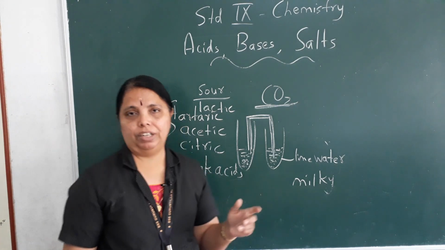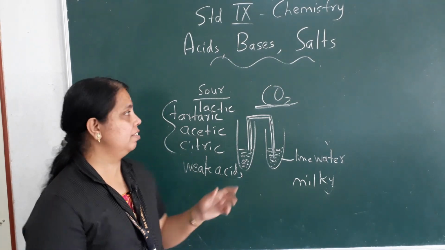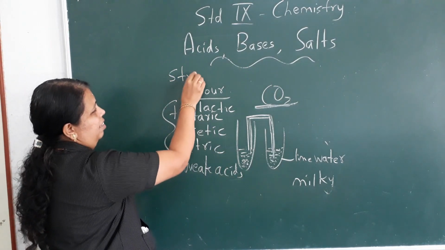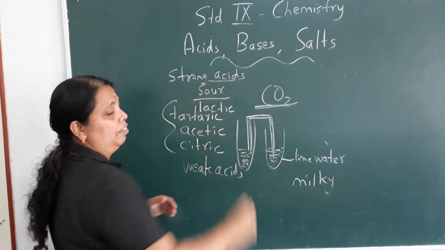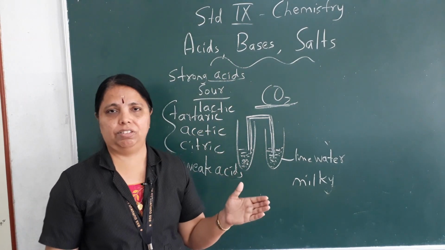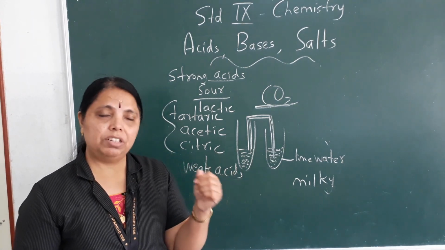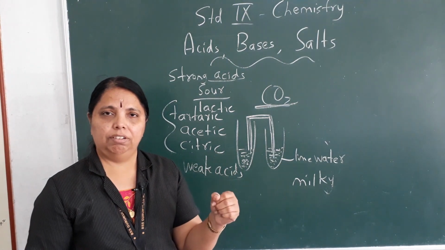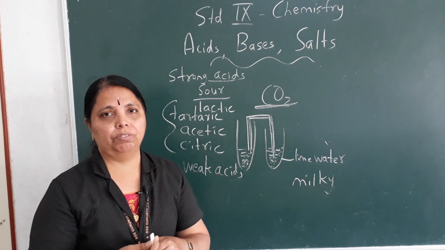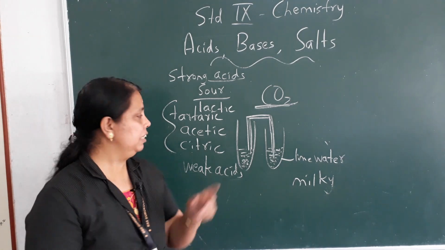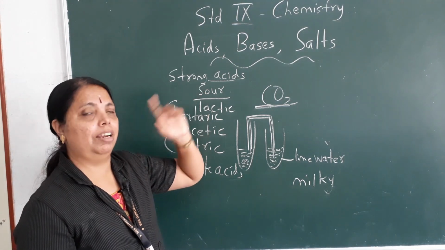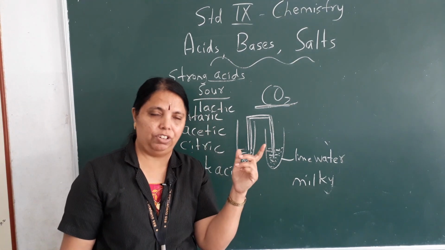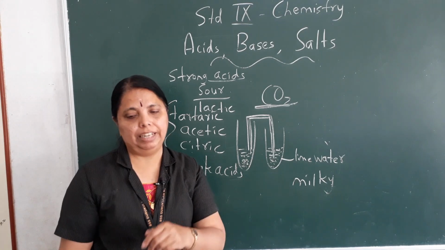Because hydrochloric acid, sulfuric acid and nitric acid are strong acids. Okay? We can't even touch them with our hands. They are so strong. If it comes into contact with our skin, the skin may come off. It is so powerful. But all those earlier acids are weak acids. There are strong acids like hydrochloric acid, nitric acid, sulfuric acid. You will learn about all this later.